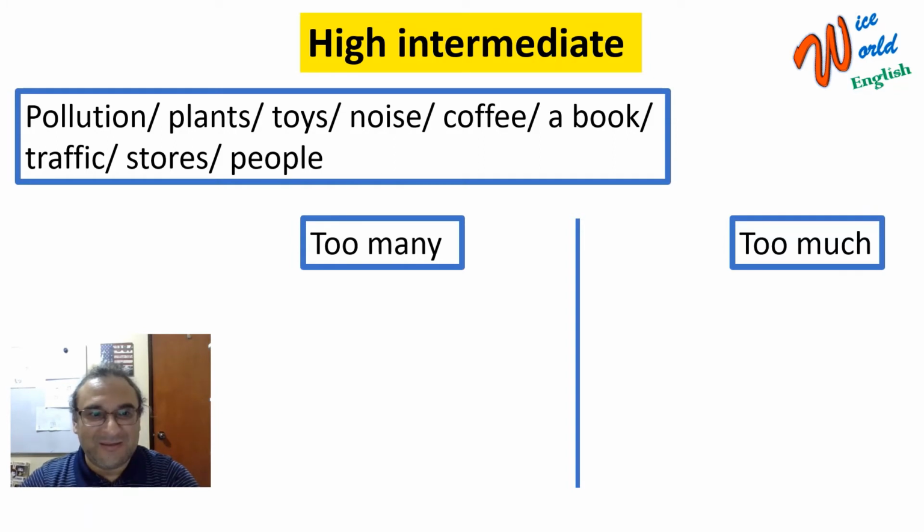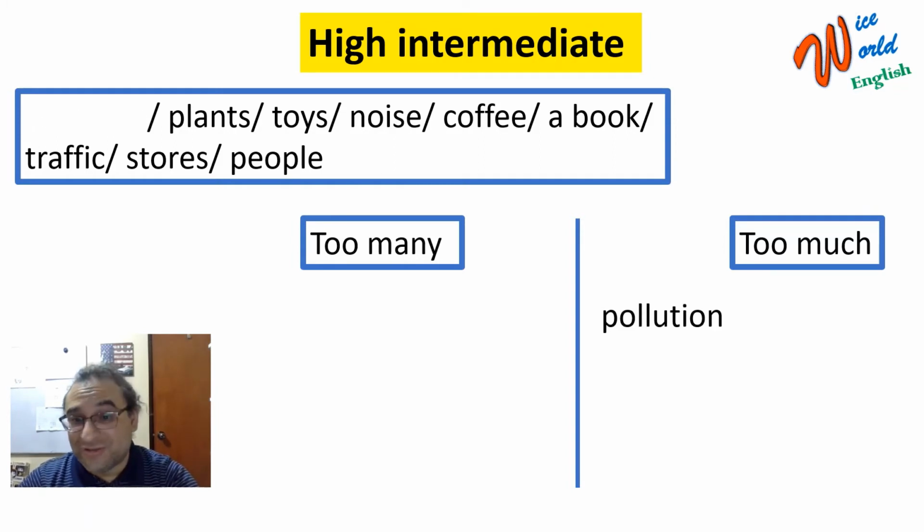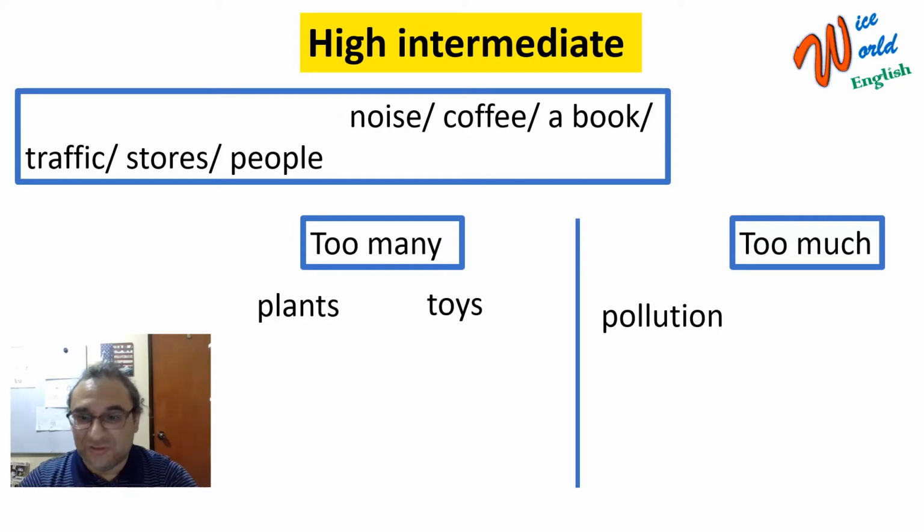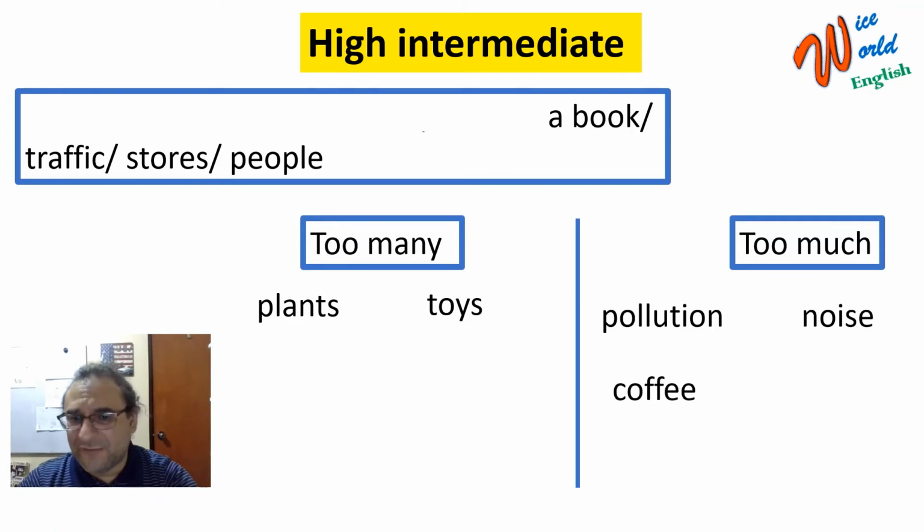Okay, let's see. What about pollution? Too much pollution. Next word. Too many plants. Next word. Too many toys. What about the next one? Do you have the answer? Too much noise. What about coffee? Too much coffee. What about the next word?